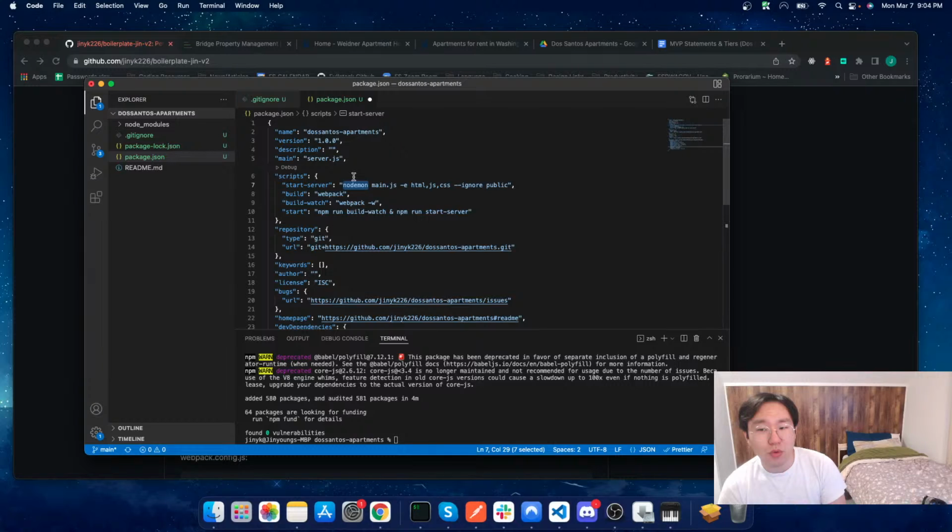Understood. Now we have build and build watch, and what this is going to do is run webpack. And in terms of running webpack, webpack is going to create this bundle.js file that I talked about earlier, which is primarily our front end. This build watch is very nice because every single time we save, it will automatically update the bundle.js as soon as we save. That way, we'll see the changes on wherever we're hosting the server.